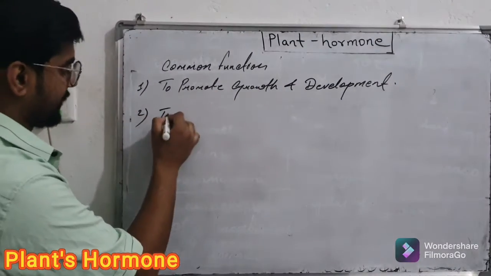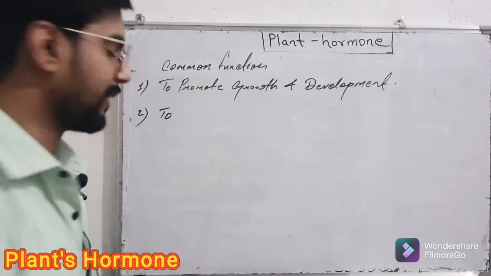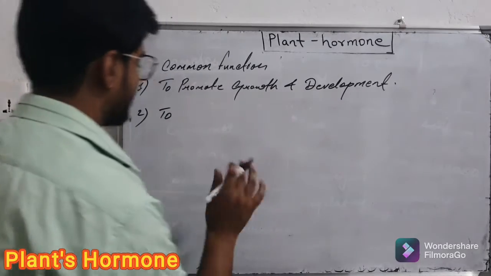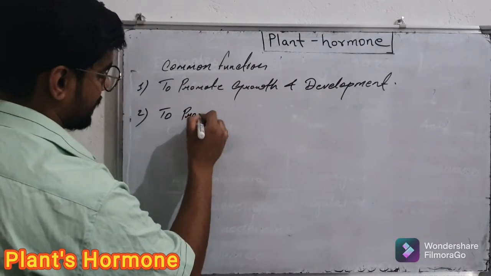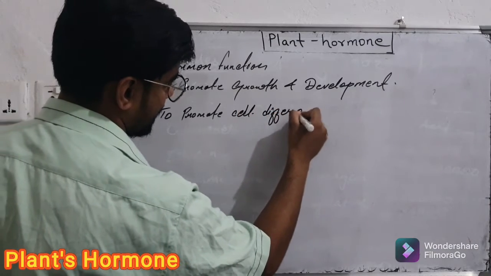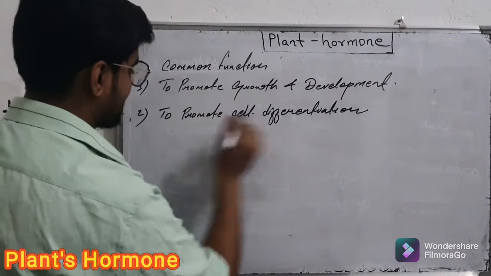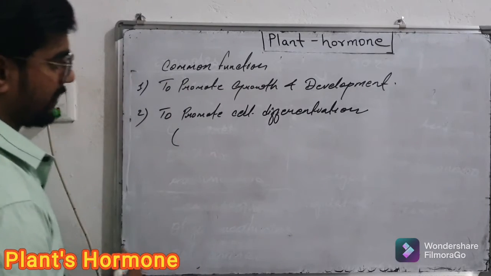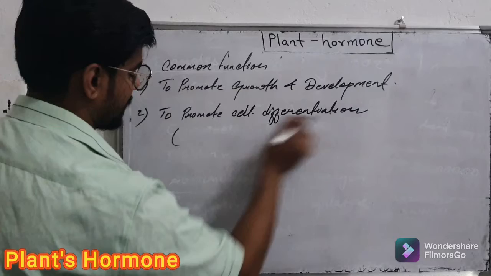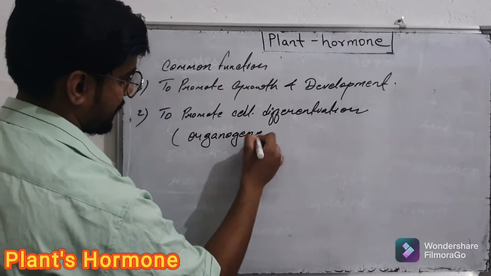That is how different parts are separated, like flower, root, stem, leaf, buds. That is all due to cell differentiation. The scientific word used to represent this process is called organogenesis.